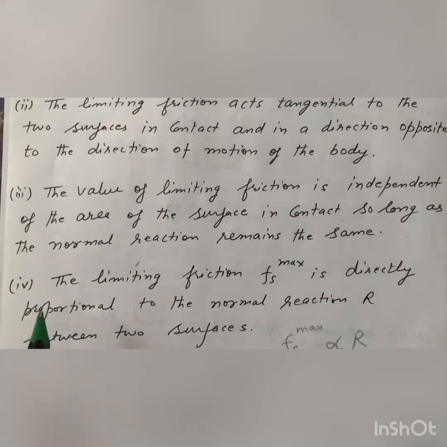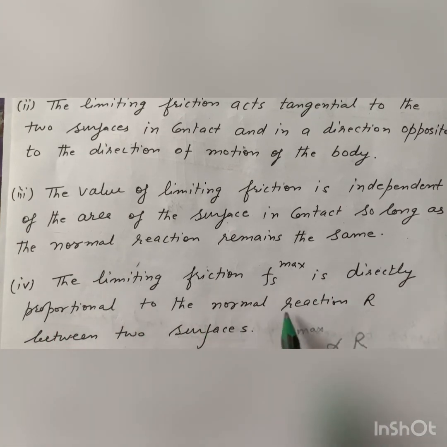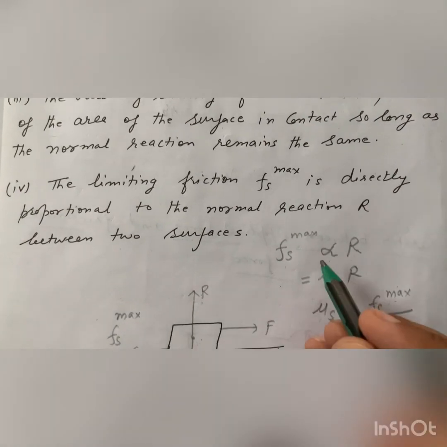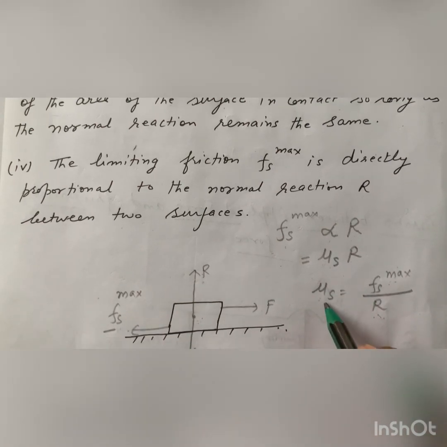Fourth, the limiting friction Fs maximum is directly proportional to the normal reaction R between two surfaces. Here, Fs maximum is proportional to R. If we remove this proportional sign, we write equal to and a constant. This constant mu s is called coefficient of static friction, or mu s equals Fs maximum over R. This is the maximum value of the static friction.